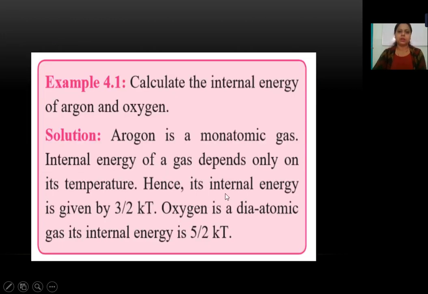Now one basic small example: calculate the internal energy of argon and oxygen. Argon is a monoatomic gas and the internal energy of a gas depends only on its temperature. Already we have studied the internal energy in our last videos, that is 3/2 kT, more specifically 3/2 k_B T, for a monoatomic gas, and for a diatomic gas it is 5/2 kT. So this is the simple example.